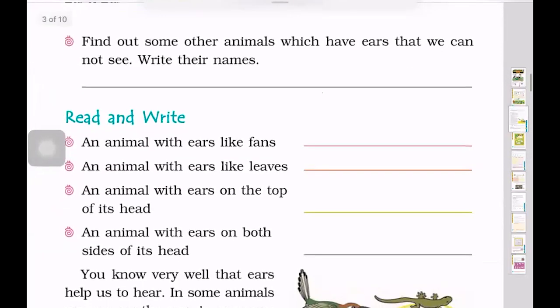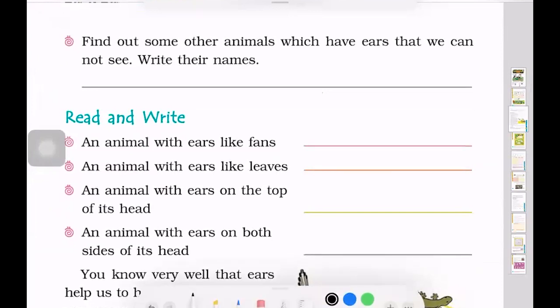Now you need to find out some other animals which have ears that we cannot see and write their names. So basically you can write the names of all the birds as well as the mosquitoes, the fly in the houses. They all have ears but we cannot see them. And you can find some more animals and tell me in the comment section. Now let's see what's next.